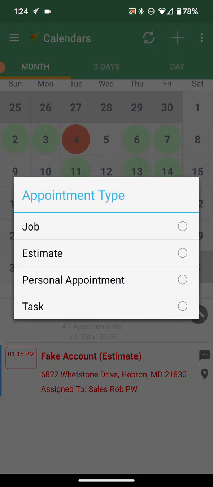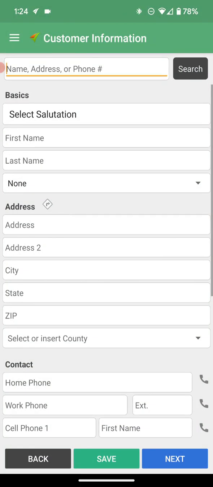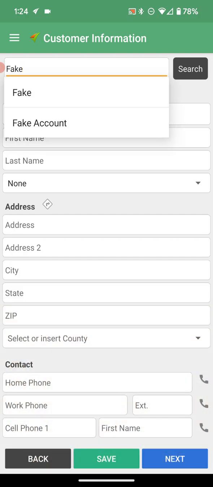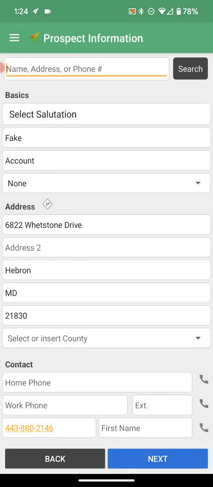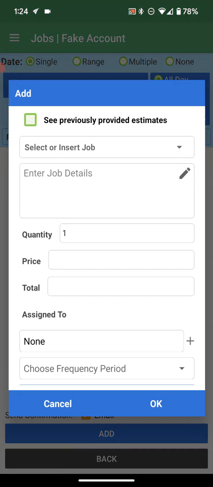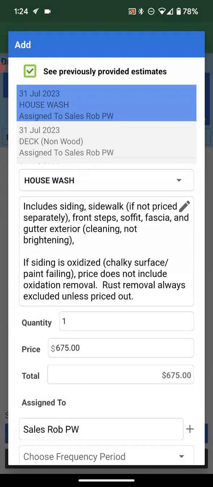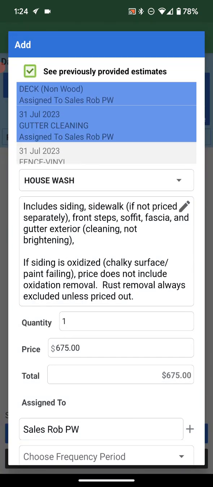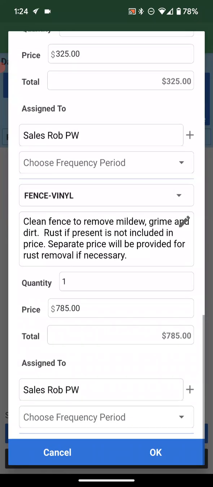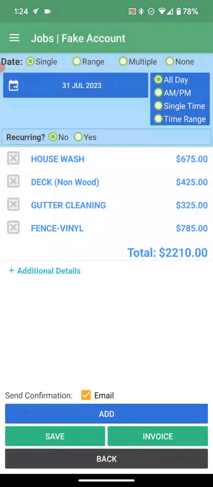If instead we wanted to do schedule job, residential, and hit fake, and we go to next, then we go to add previously provided estimate. I could select all the things, but let's just say we want to do a couple of things. And the big key I want to show you here, it carries over the sales profile on it.